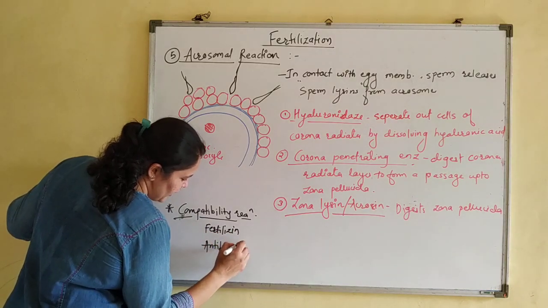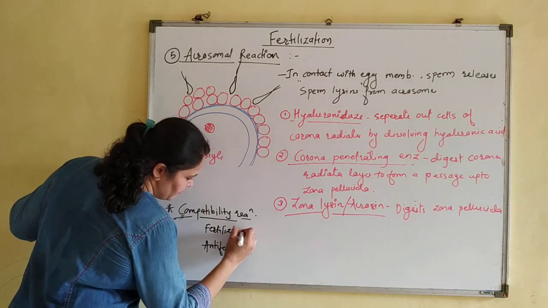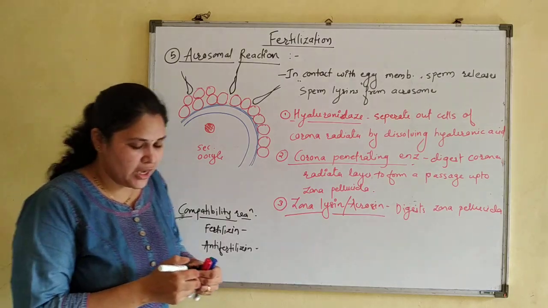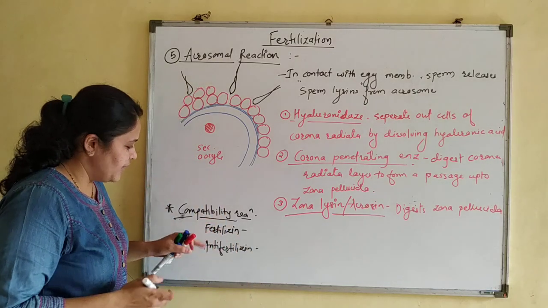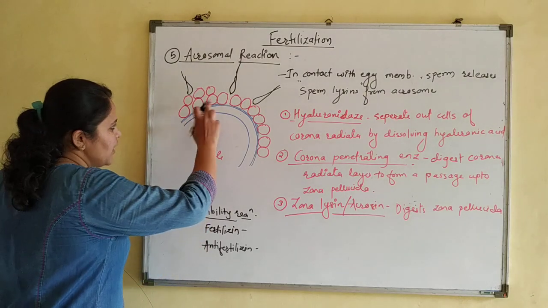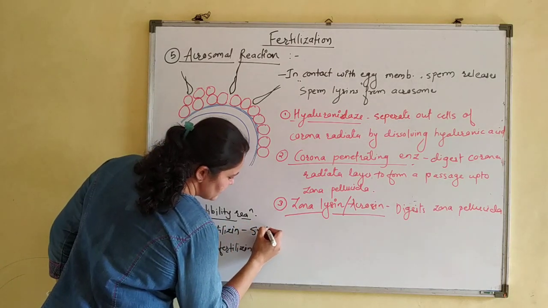Very important point, fertilizing and anti-fertilizing. For compatibility reactions, special protein molecules are involved in this. Fertilizing, these are the special proteins which are present on the zona pellucida.